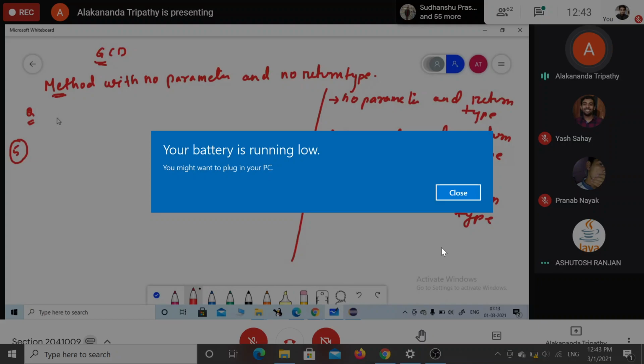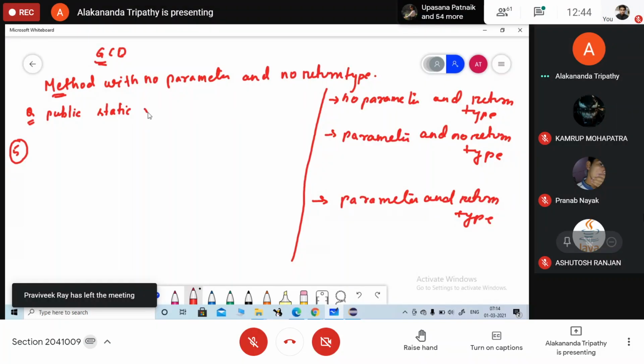Okay, ma'am. So GCD. The question here is with no parameter and no return type. So this is one of the simplest methods. ये सबसे simple method है. Here I will just provide you one example. Public static void. I'm giving you the example of factorial.